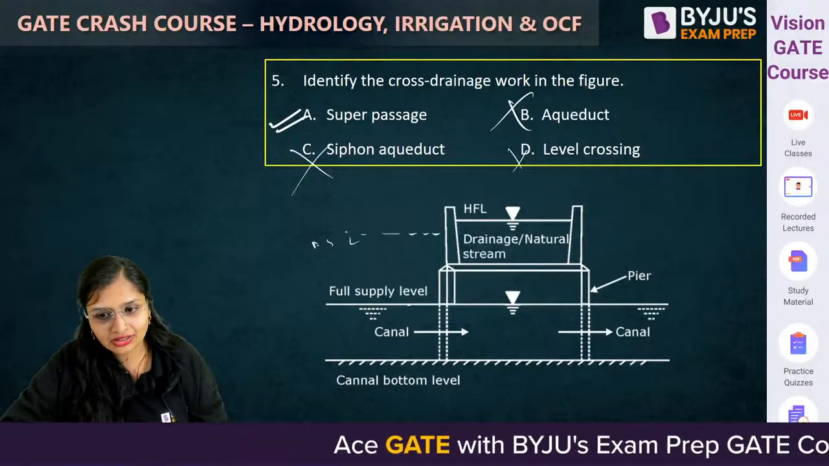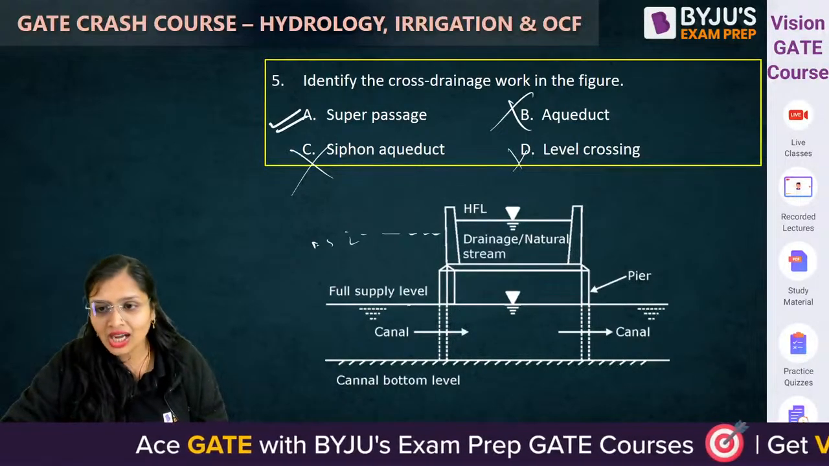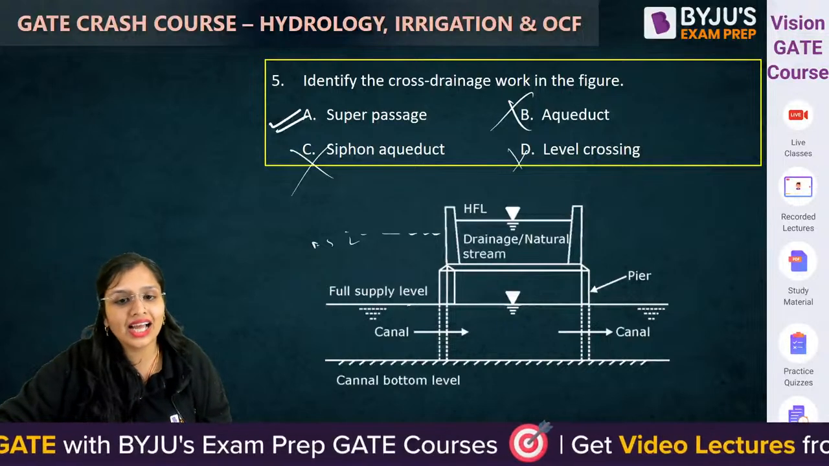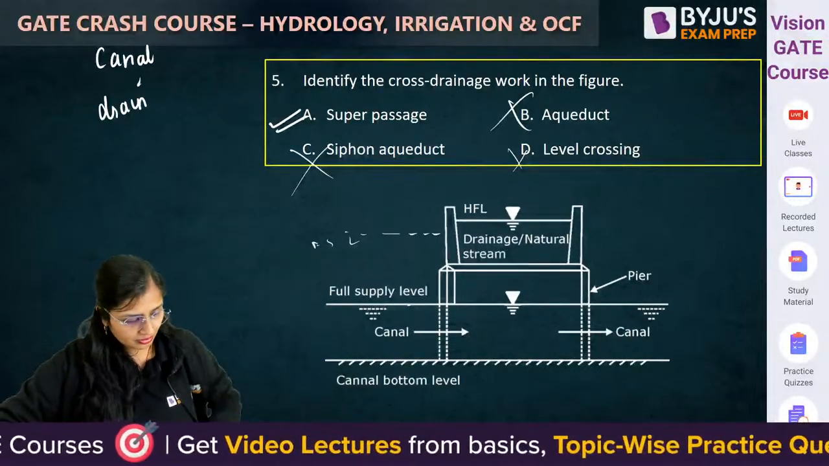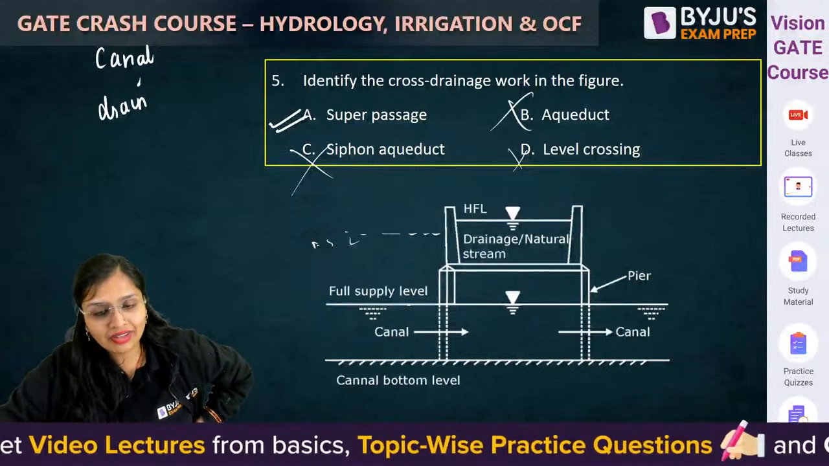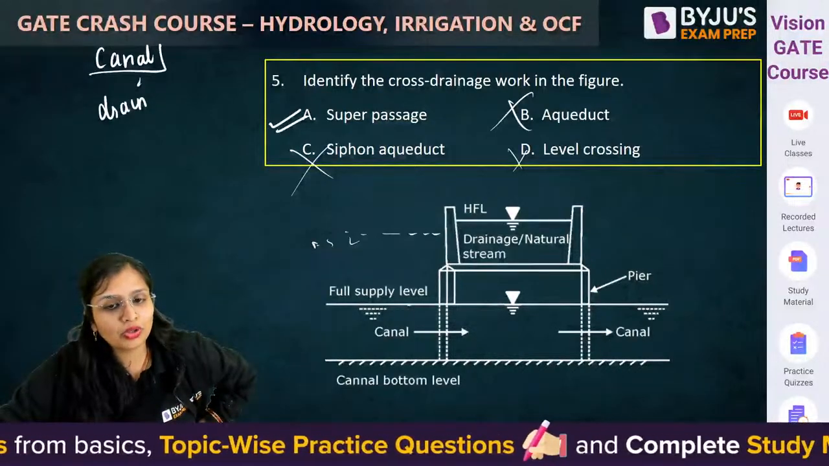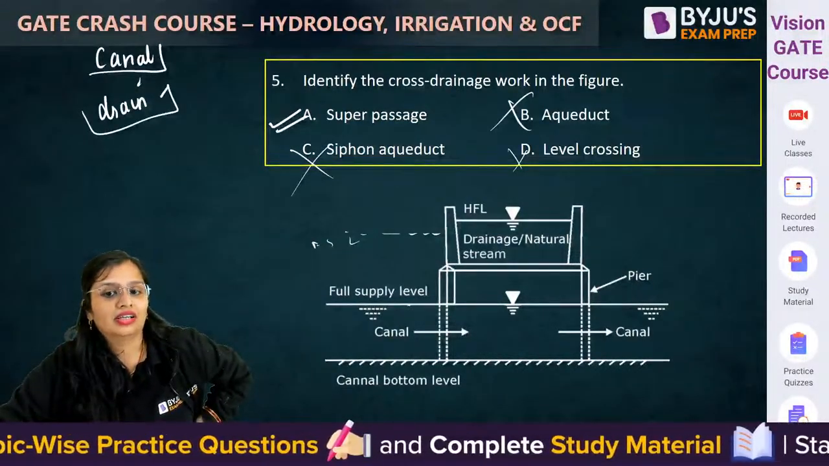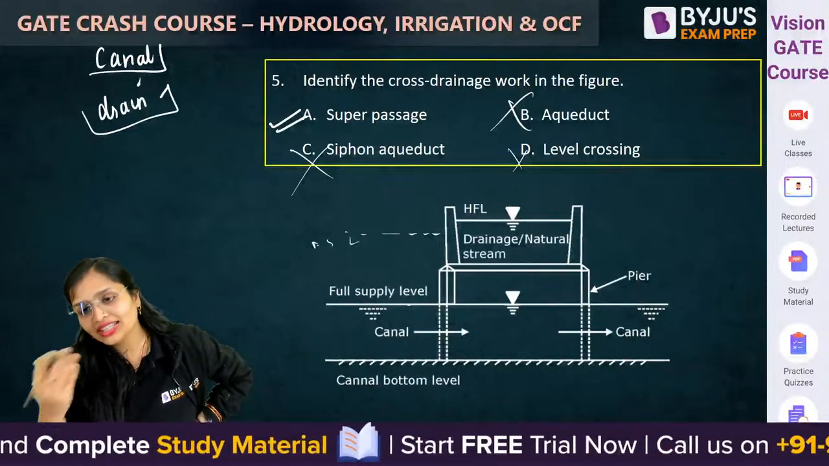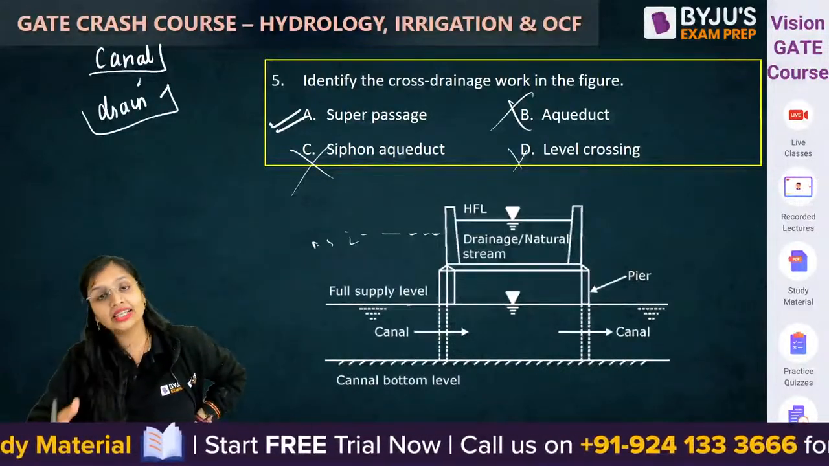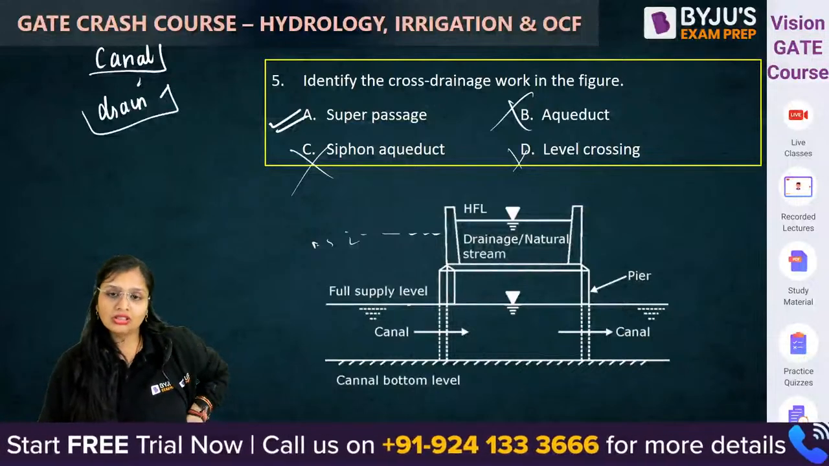Correct ki galat? Bhai, aqueduct, how can you call it? In aqueduct, canal is at the top and drain is at the bottom. Here, drain is at the top, canal is at the bottom. So, how can you say aqueduct? हो ही नहीं सकता. It is not at all possible.